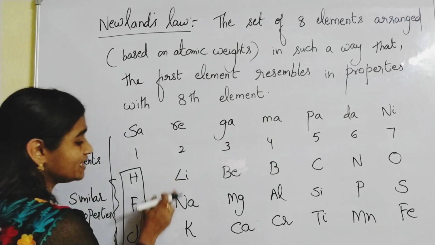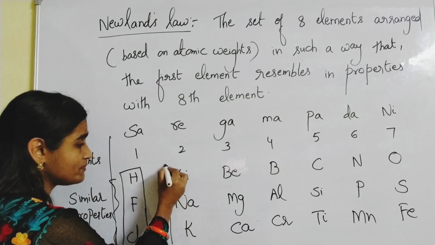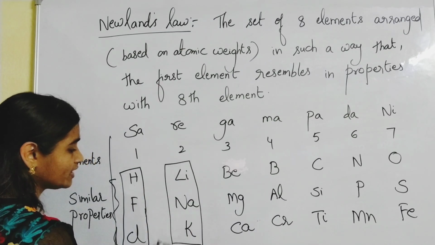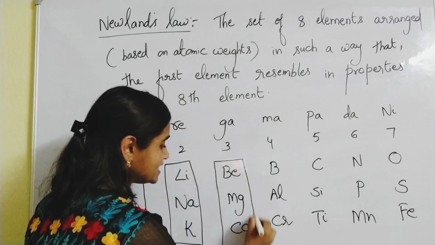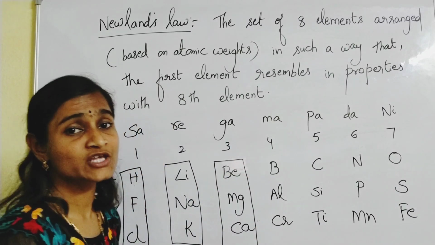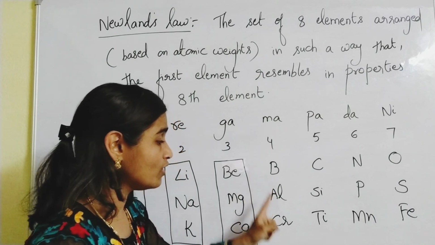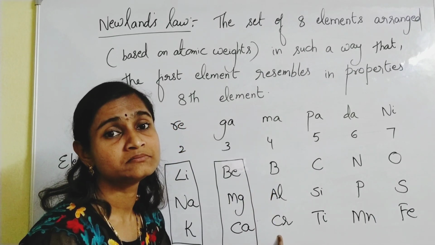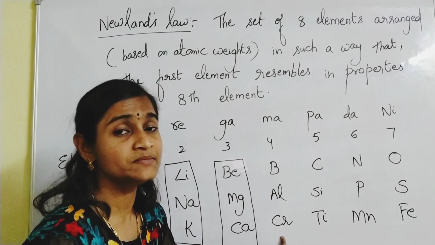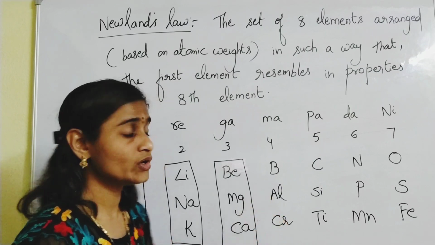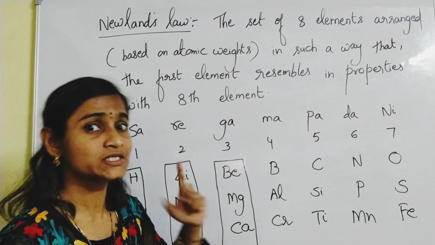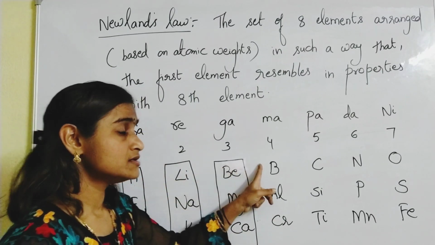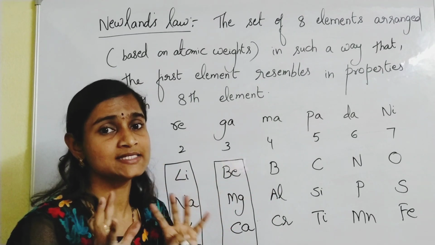Similarly lithium, sodium, potassium have the same properties. And then beryllium, magnesium, calcium, same properties are there. Right, dear children? Then boron, aluminium, chromium. Chromium differs a little bit in properties from aluminium, but of course aluminium is a metal and chromium is also a metal, so some similarities are there.